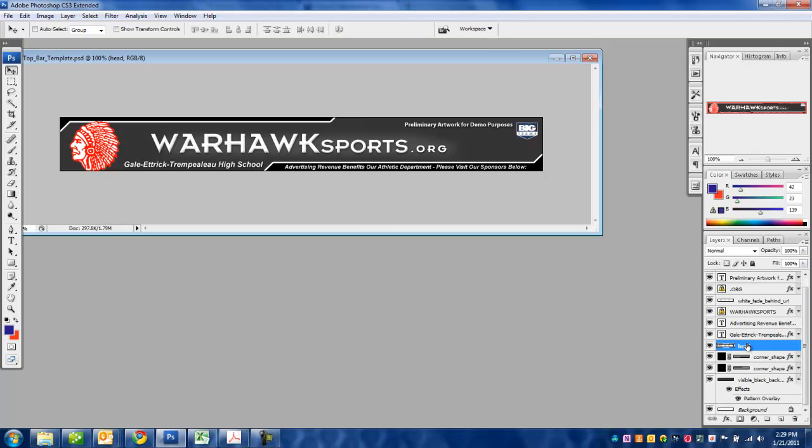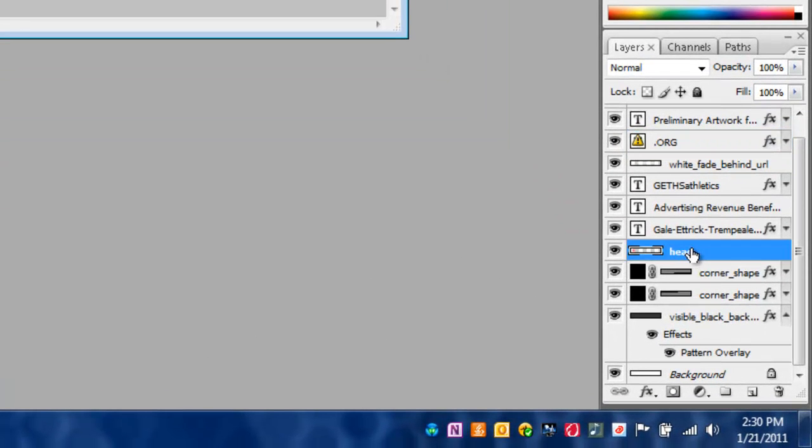And why don't we go ahead, since it's easy, well, let's change this text up here, which you can see is done in the same way. Next, just to make this a little fancier, let's go ahead and put a faded Indian head over here just because it'll be kind of cool and it's just quick and easy to do.